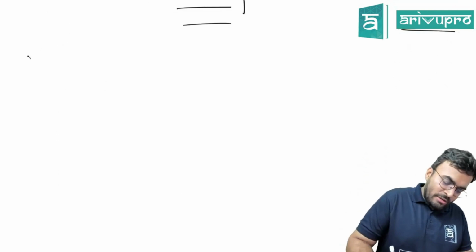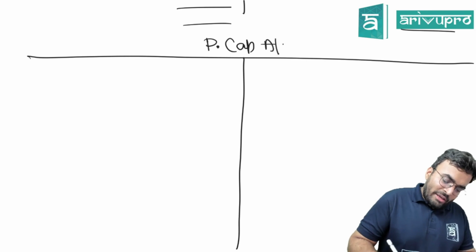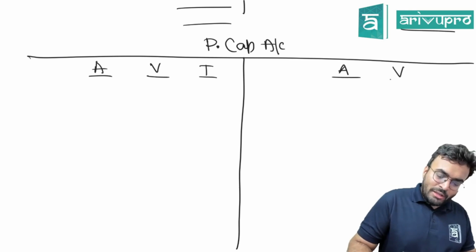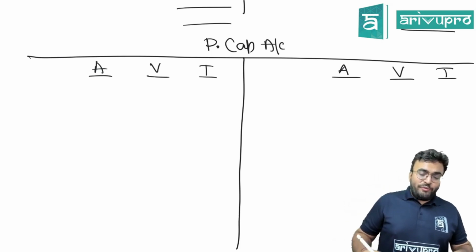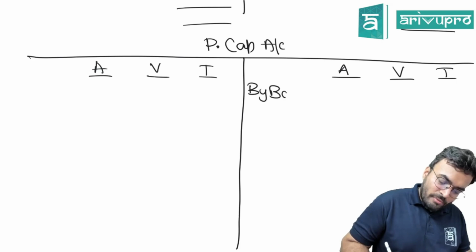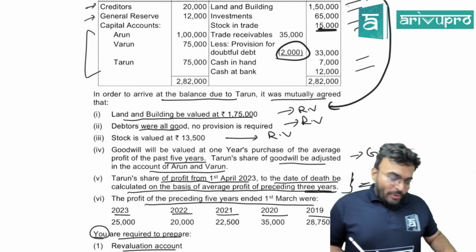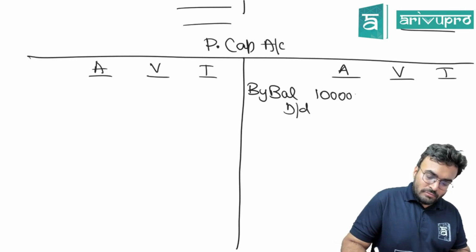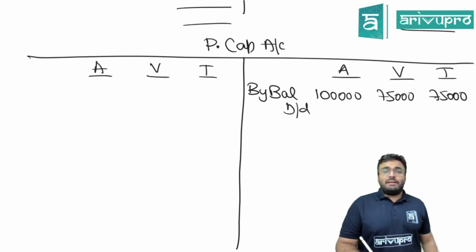Yes, what next? Partners capital account. Arun, Varun, Tarun. We cannot complete it. Why? Because goodwill calculation is required. So first thing when you start partners capital account, what is the first thing? By balance brought down. What is the balance? 1,75,000 and 75,000. Is this clear? Yes.